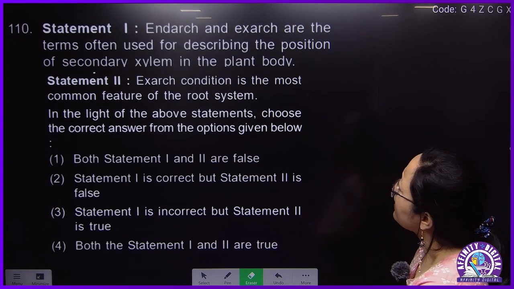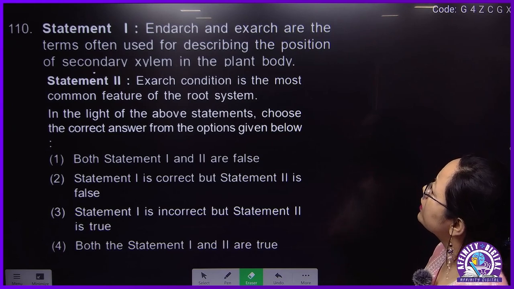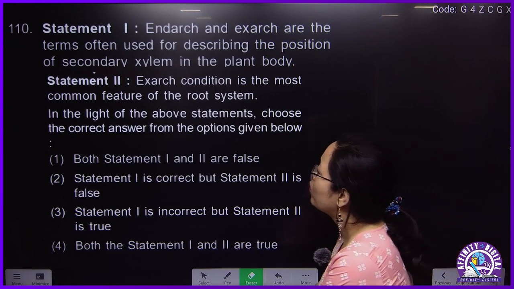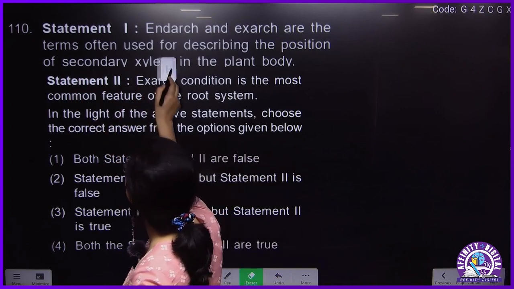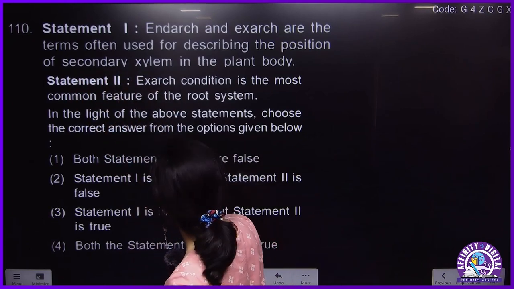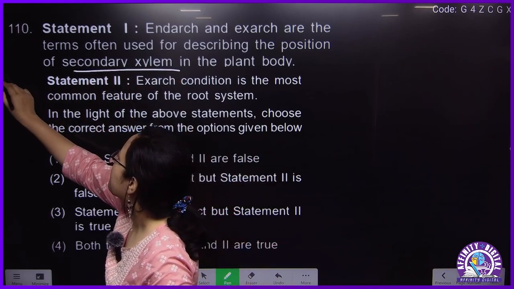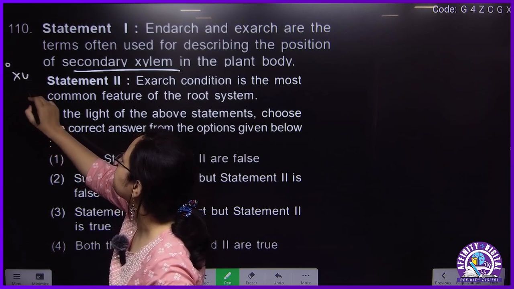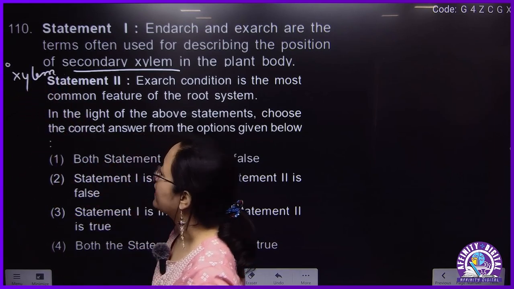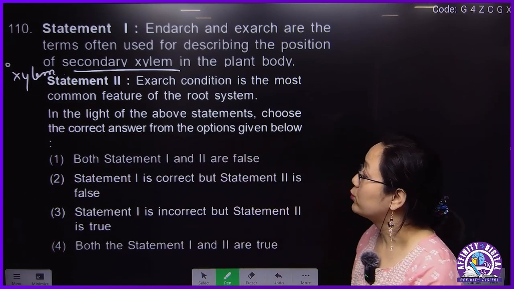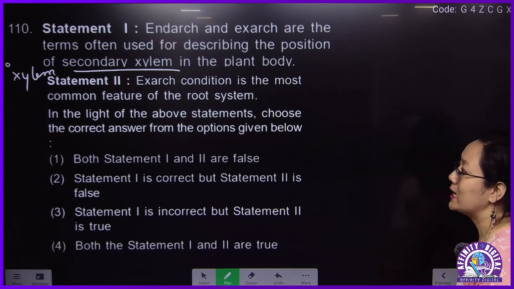Endarch and exarch are the terms often used for describing the position of xylem in the plant body. It is not secondary xylem. It should be primary xylem. The position of exarch and endarch will be used with respect to primary xylem.